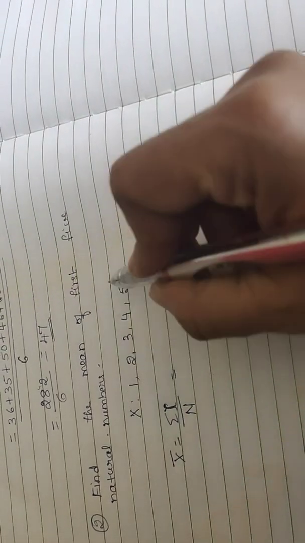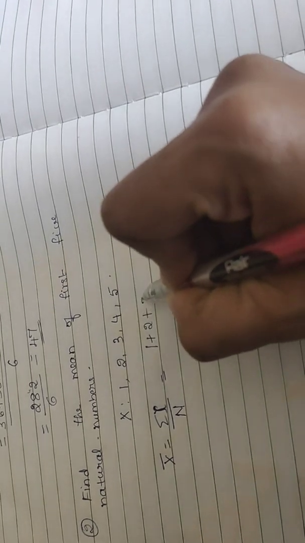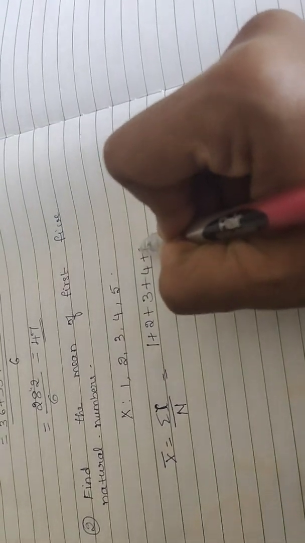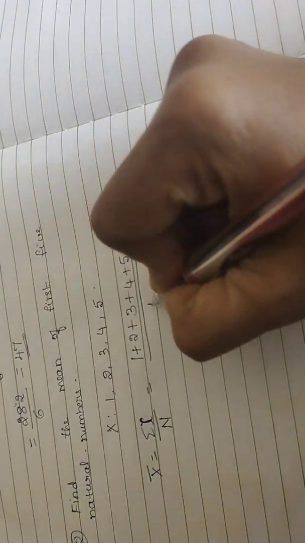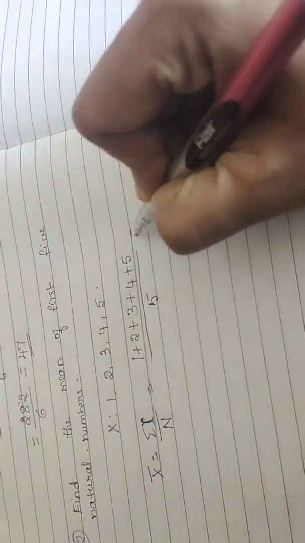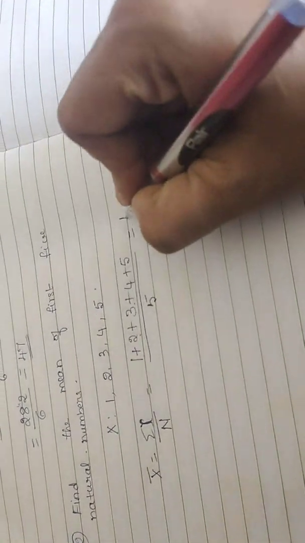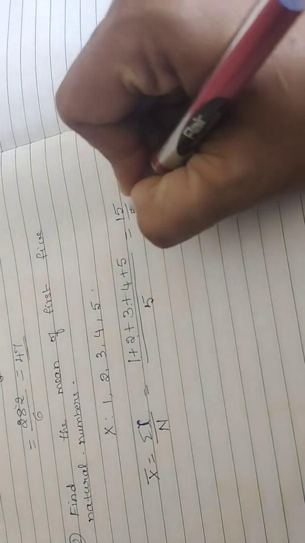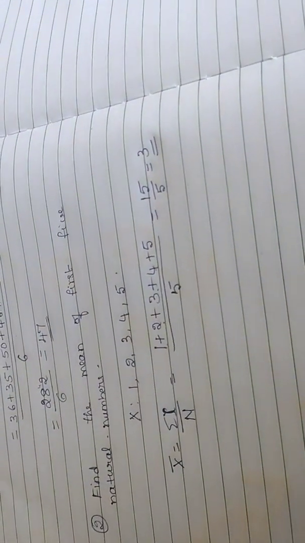Sigma x means I have to add x: 1 plus 2 plus 3 plus 4 plus 5, divided by how many numbers there are. There are 5 numbers, so divided by 5. 1 plus 2 is 3, 3, 6, 10, 15. 15 divided by 5 is 3. Okay, understood?